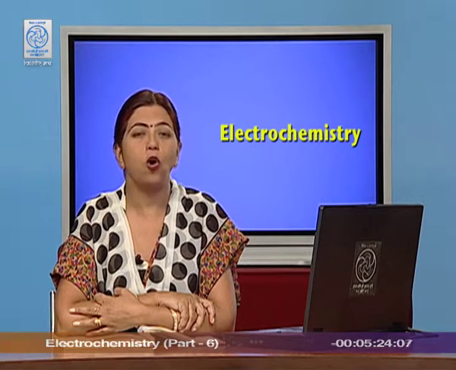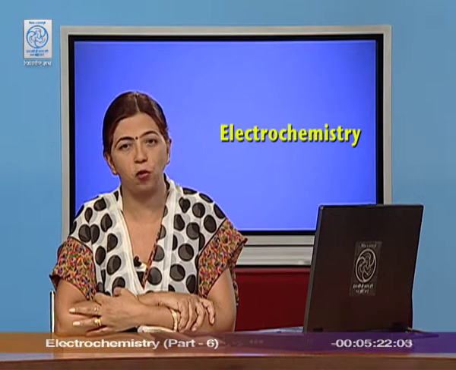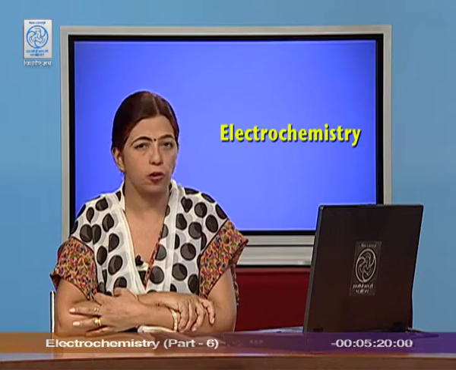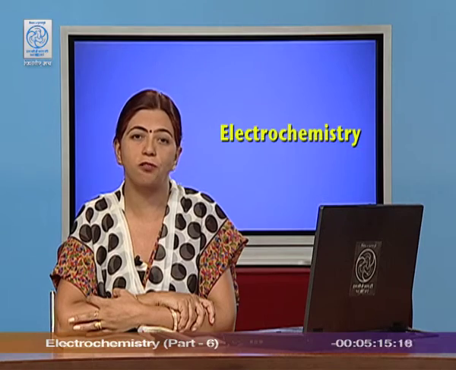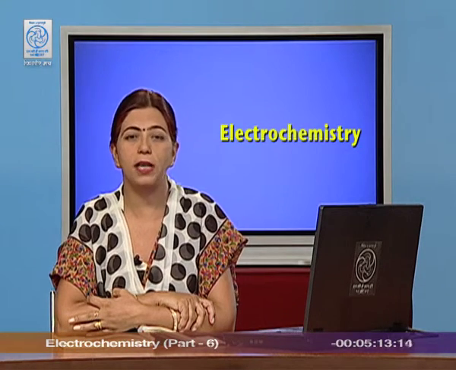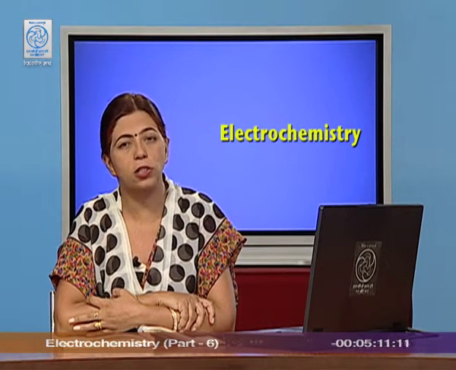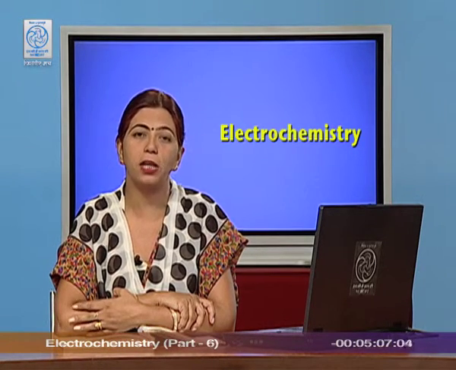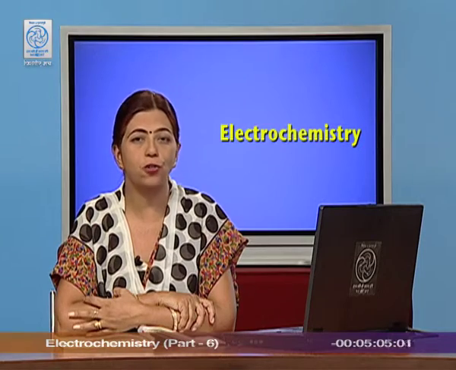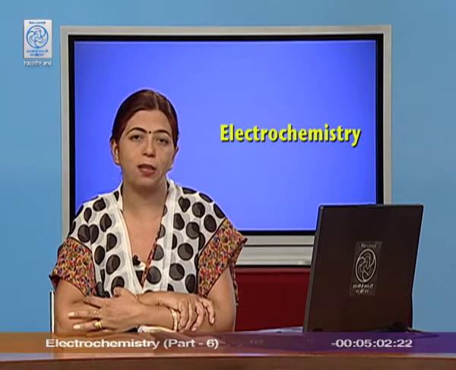In this, we oxidize or we burn some fuel. For example, hydrogen, methanol or methane can be used as fuel, and the oxidizing agent can be used like oxygen we normally use. Today, I will explain you the working and the construction of hydrogen oxygen fuel cell.